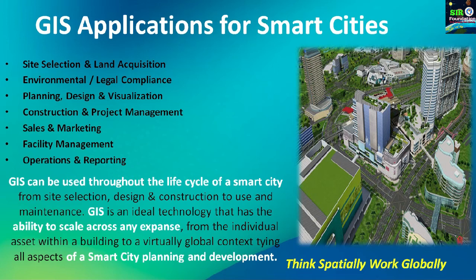Then environmental and legal compliance we can get from this GIS application. We can have better planning, design and visualization with GIS software. Then construction and project management activities we can do by using GIS applications. Then sales and marketing, facility management, operation and reporting. So all these different activities we can achieve through different GIS applications for smart cities. So we can say that GIS can be used throughout the life cycle of a smart city.